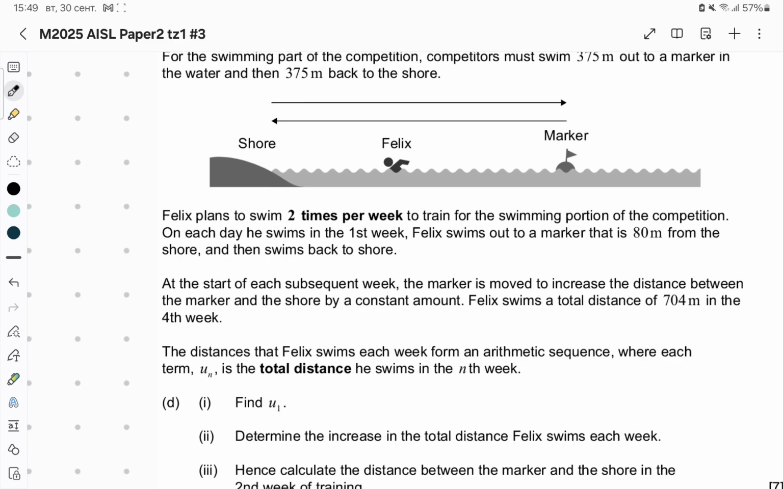In the first week, Felix swims out to a marker, so somewhere here. Actually, on the next day he must swim to a certain distance further, right? This is a point actually. Felix swims out to a marker that is 80 meters from the shore and then swims back to shore. At the start of each subsequent week, the marker is moved to increase the distance between the marker and shore by a constant amount. Felix swims a total distance of 704 meters in the 4th week.